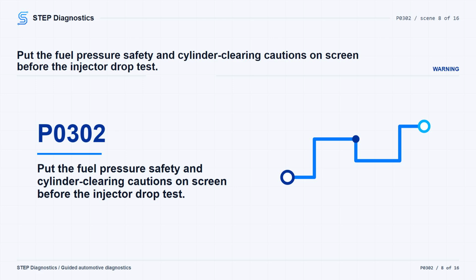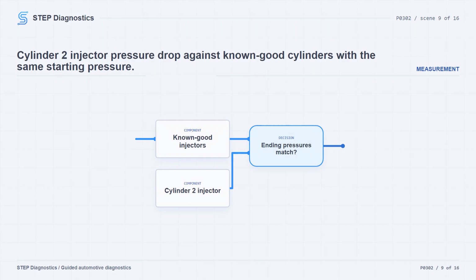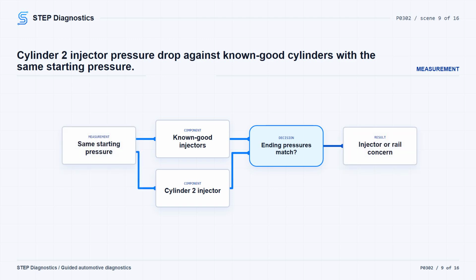Repeat the same process on several known good cylinders, always starting the injector actuation from the same starting pressure. The ignition may need to be cycled off and on a couple of times to reach maximum rail pressure. After each injector actuation, start the engine to clear fuel from the cylinder to avoid engine damage. If cylinder 2 ends about the same as the others, keep going.